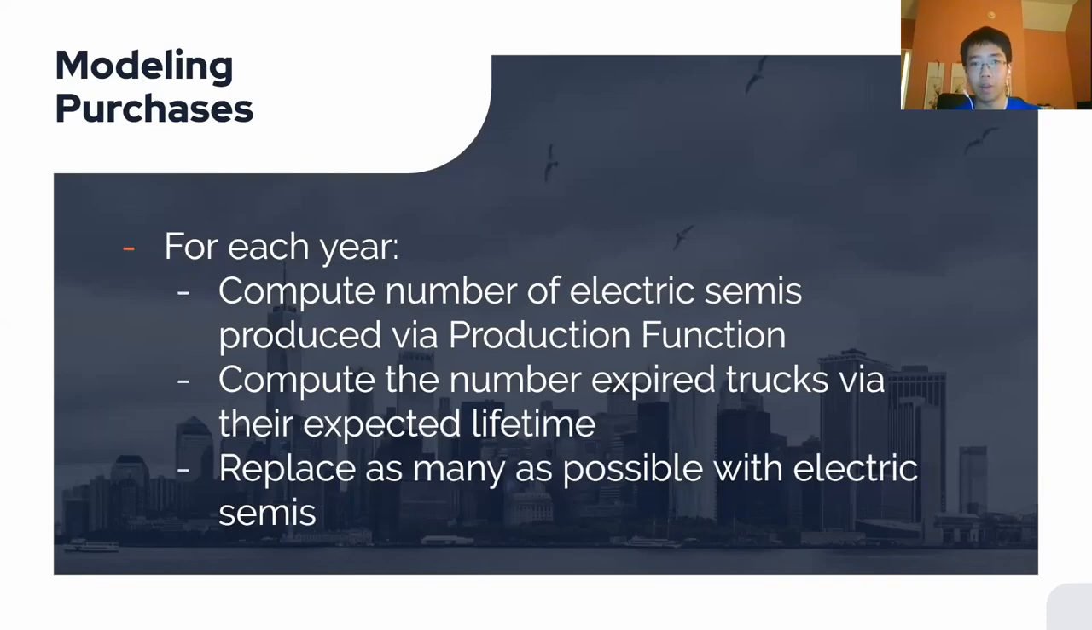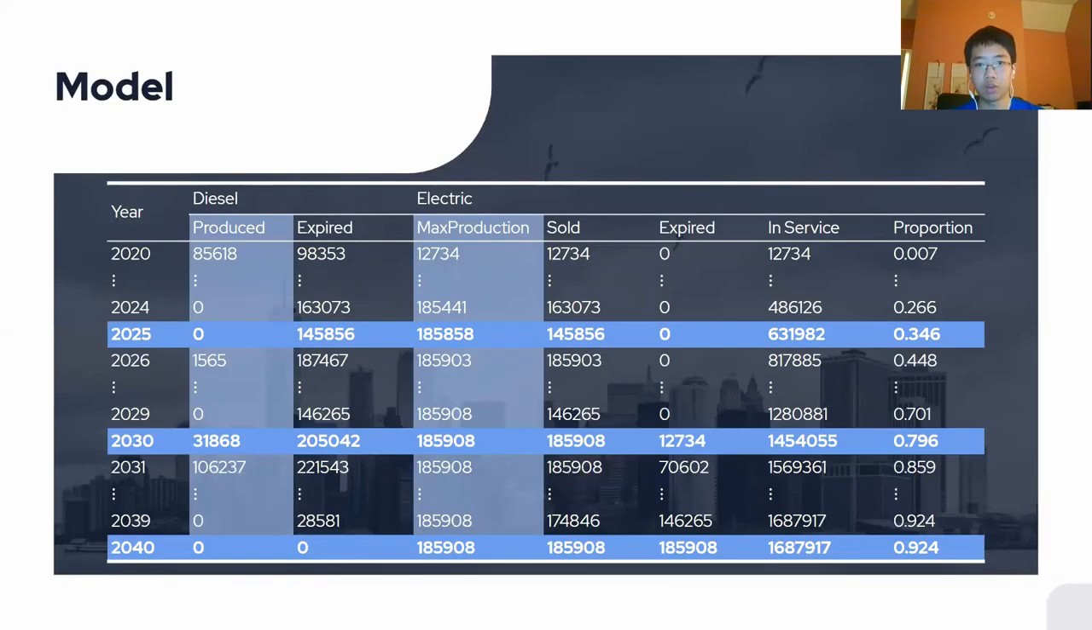Now for each year, our model does three things. It computes the number of electric semis produced by summing the production function over the 4 quarters of that year. It computes the number of expired trucks using their expected lifetime. So for example, we found that the diesel truck's lifetime was 12 years, which meant that in year N, every single truck produced in year N minus 12 was expiring. And then we took these expired trucks and replaced as many as possible with electric semis, since we've established that electric semis are better.